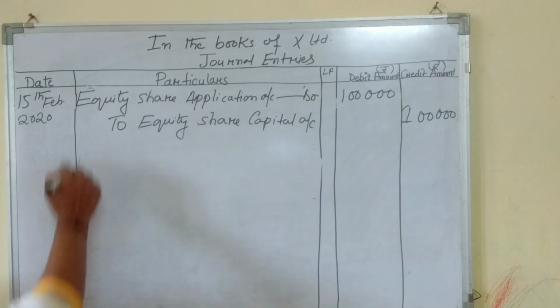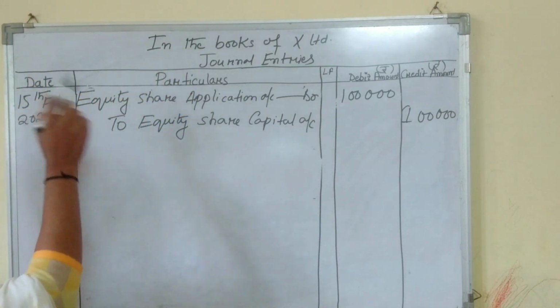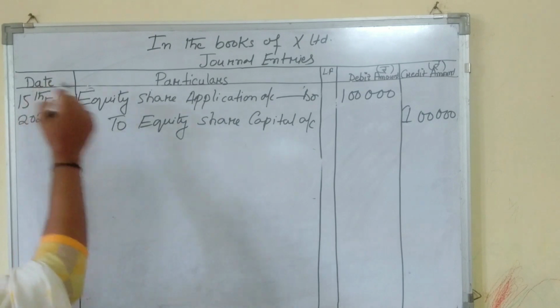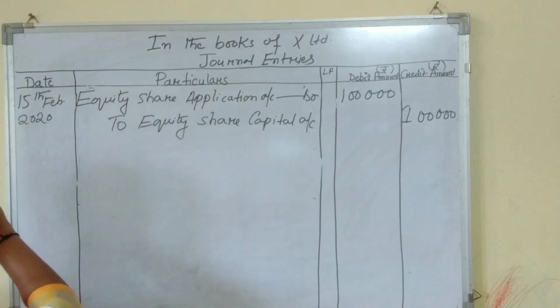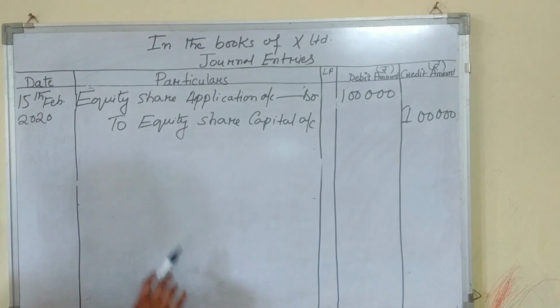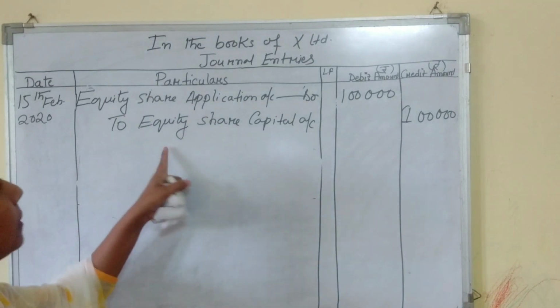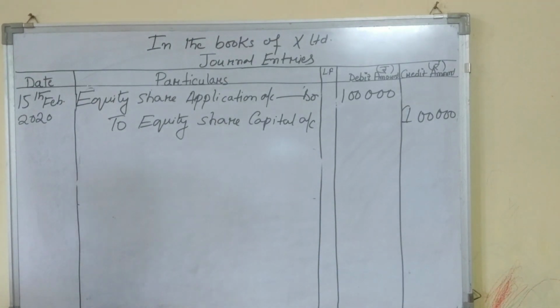The application account which was credited in the previous journal entry is now debited here. So these two will be cancelled, and the remaining will be bank account debit to equity share capital account. That is, the amount is transferred to the share capital account.